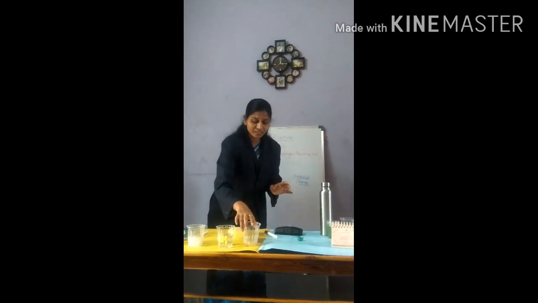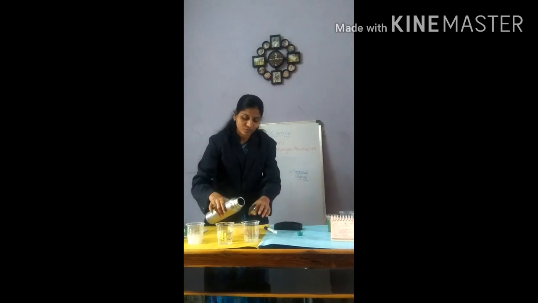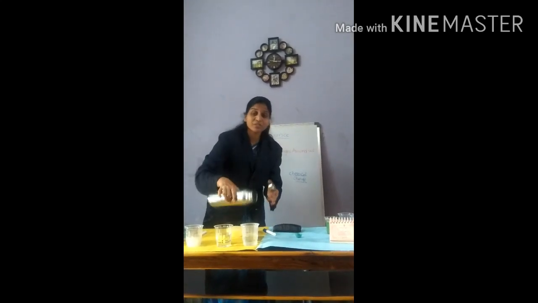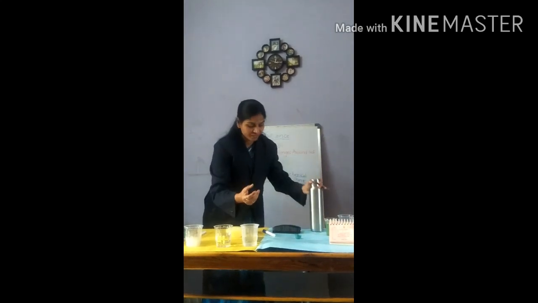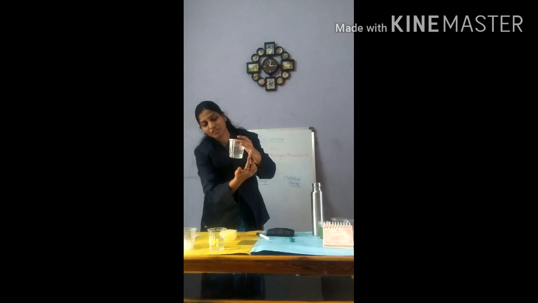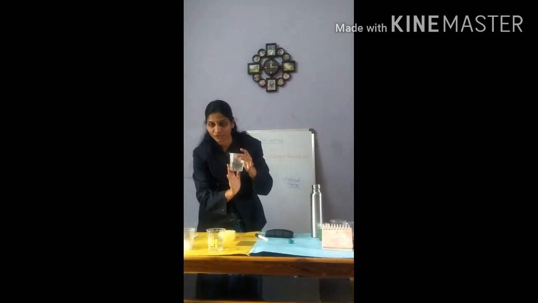Next, in the third glass, when you are observing, I am pouring some hot water into it. You can see the fumes coming out of them, the hot vapors, they are forming the water vapor around the glass because it is hot water.